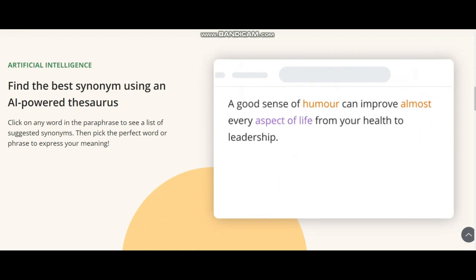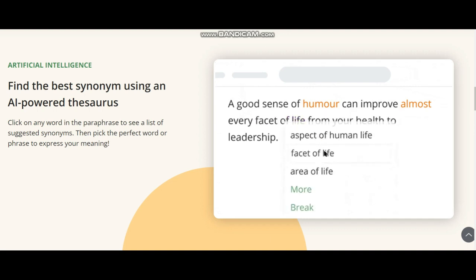Now we will talk about the usage of AI in the QuillBot. Second thing is the involvement of artificial intelligence. To see a list of suggested synonyms for any word in the paraphrase, click on it, then choose the best word to express your point. We can just select the word humor. So there are many other options of humor, like comedy, or we can obtain from that. This is the usage of AI in the QuillBot.